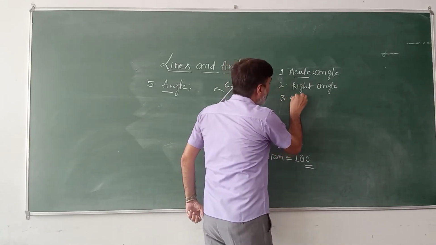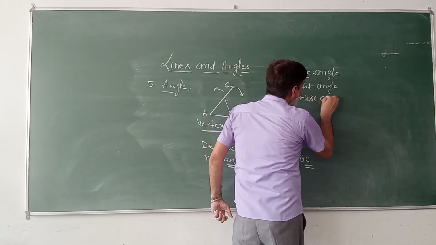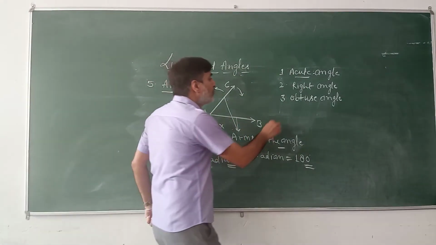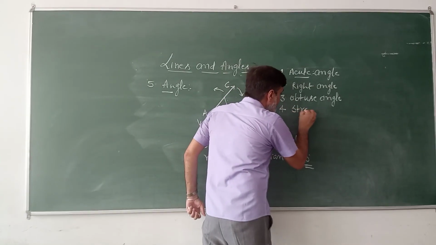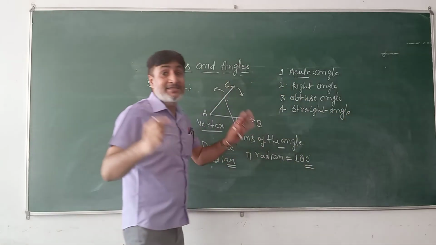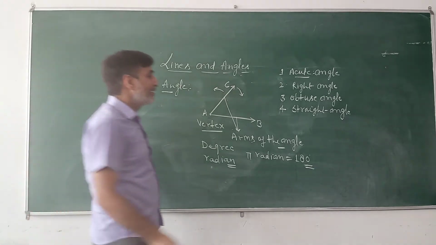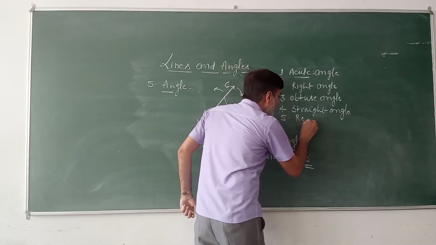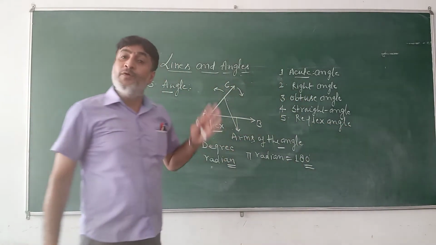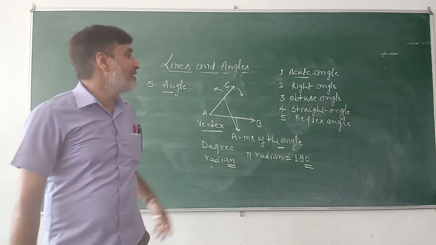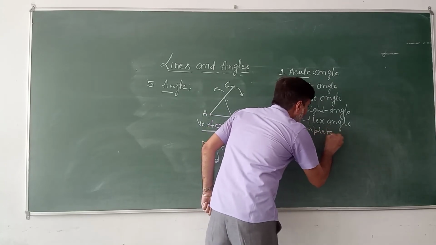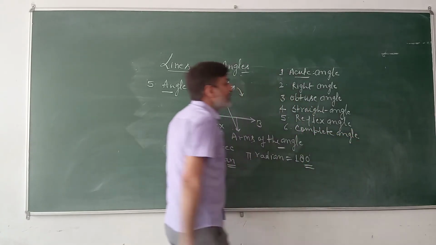Then third one, obtuse angle. An angle whose measure is greater than 90 degrees but less than 180 degrees. Come to the fourth one, straight angle. An angle whose measure is exactly 180 degrees is called a straight angle. Come to the fifth one, reflex angle. An angle whose measure is greater than 180 degrees but less than 360 degrees. And lastly we have complete angle. An angle whose measure is exactly 360 degrees.